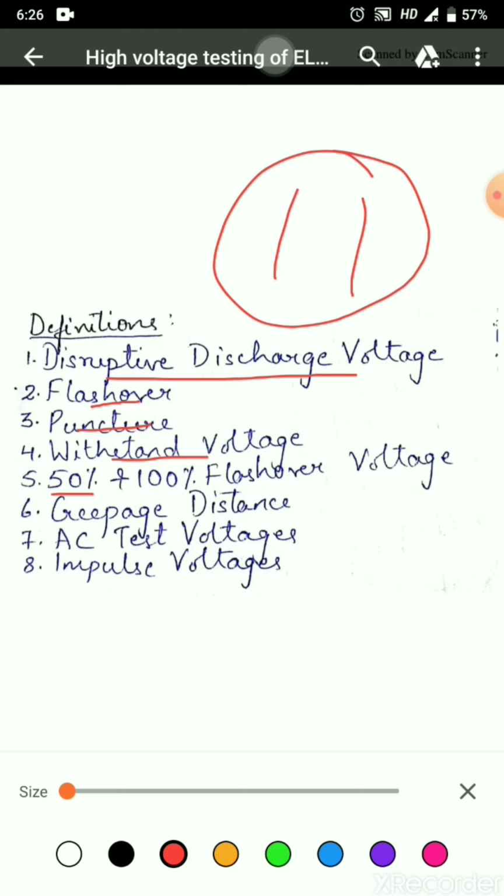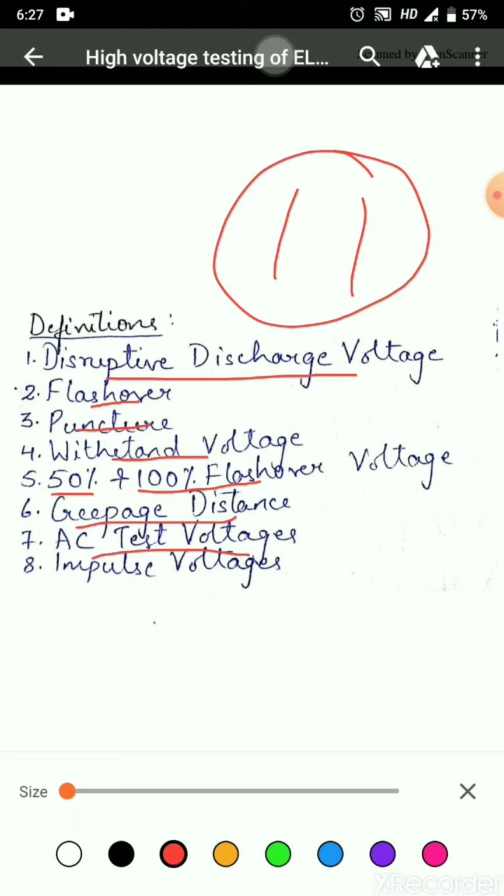50% flashover voltage. This is the voltage which has a probability of 50% flashover when applied to a test object. 100% flashover voltage. The voltage that causes a flashover at each of its application under specified condition when applied to test objects is 100% flashover voltage. Creepage distance. It is the shortest distance on the contour of the external surface of the insulator unit.